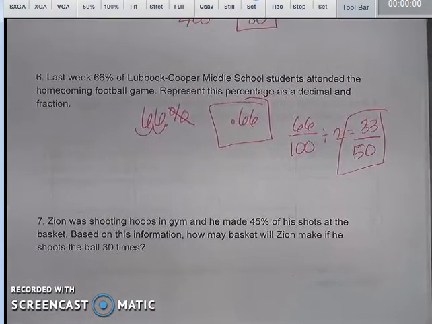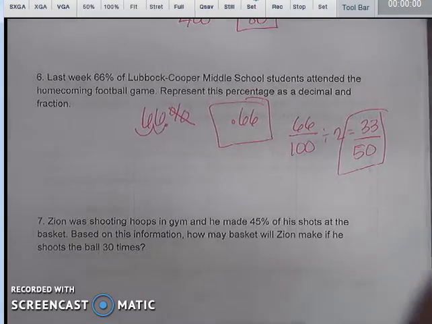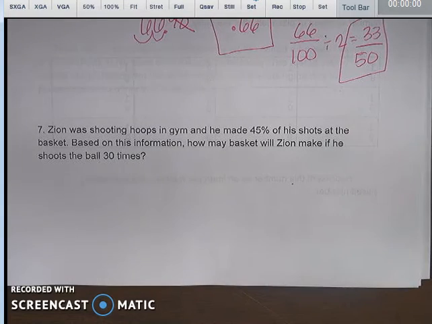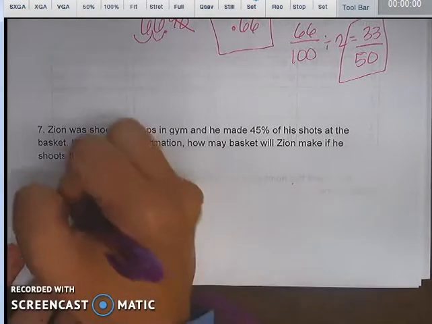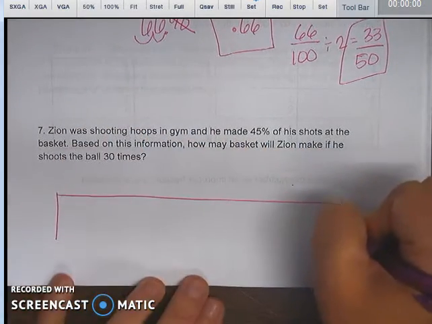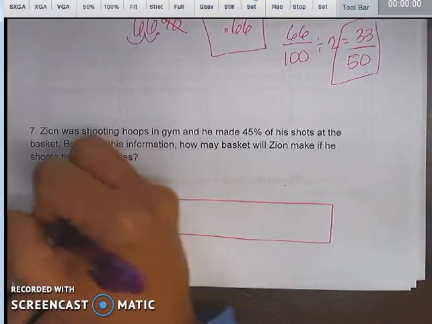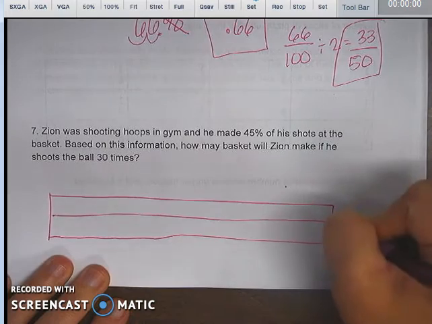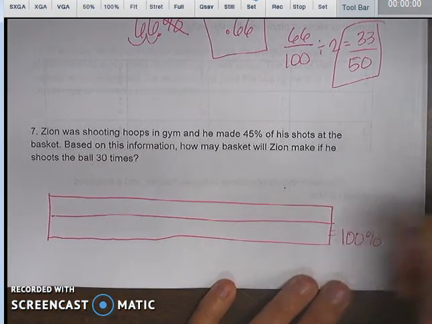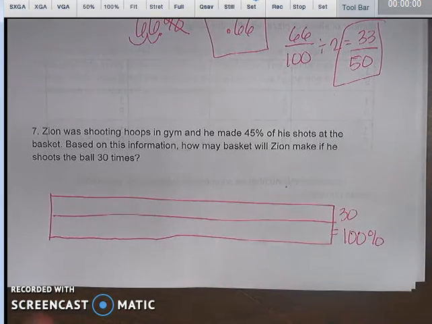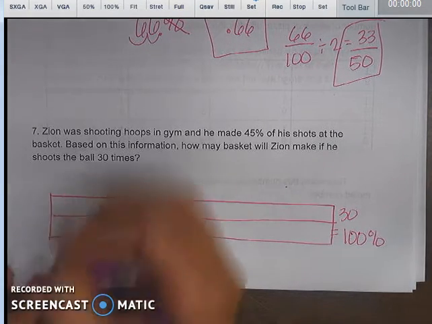Number 7, Zion was shooting hoops in the gym and he made 45% of his shots at the basket. Based on this information, how many baskets will Zion make if he shoots the ball 30 times? Okay, this is exactly like the baseball problem that had Whitney batting 60 times, I think. It's exactly the same thing. So let's make a percent bar. You're going to want to halve it. I know that this is going to equal 100%, and this is going to have to equal 30. Both of those are divisible by 10, so let's just split it up into tens.